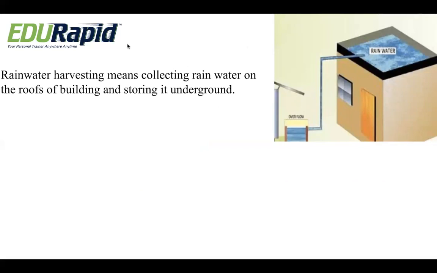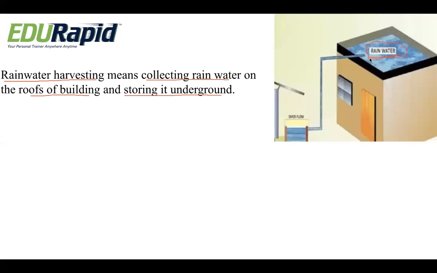Very important concept. What do you mean by rainwater harvesting? Rainwater harvesting means collecting rainwater on the roofs of buildings and storing it underground. Yes. So you can see at the right side a simple diagram illustrating rainwater harvesting.